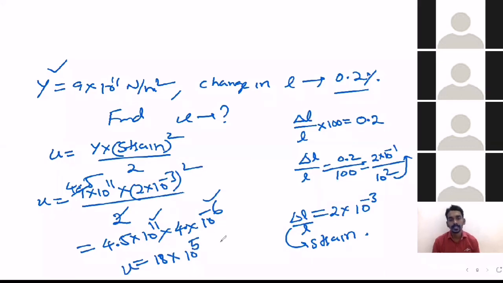So this is the energy density. Energy density means energy by volume, so what will the unit become? Joule per meter cube. That unit is also important. So this way, depending on the given data, you have to choose the formula, do the required manipulation, and then substitute in the question.